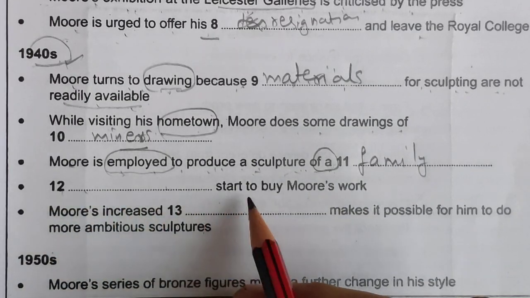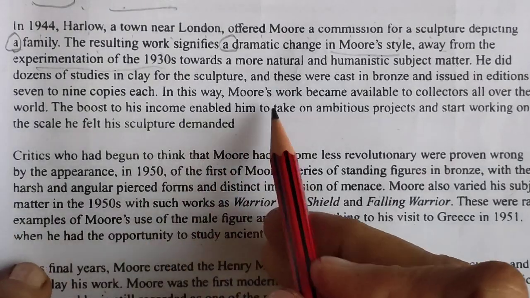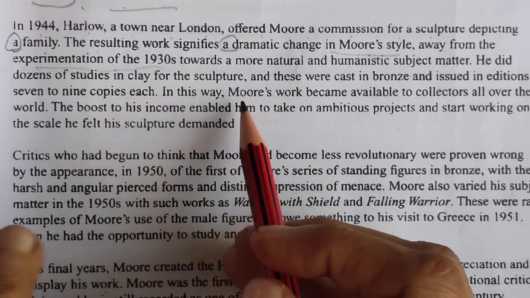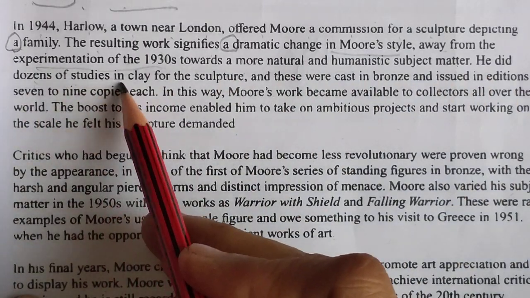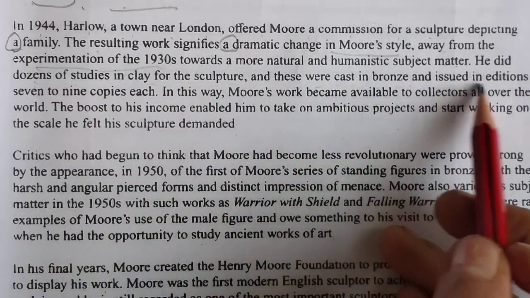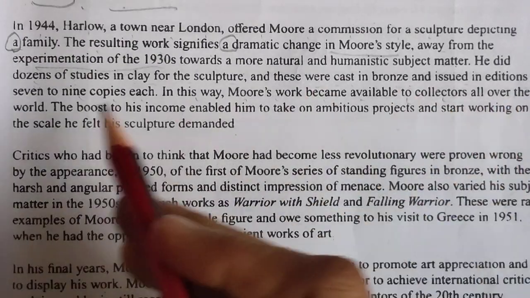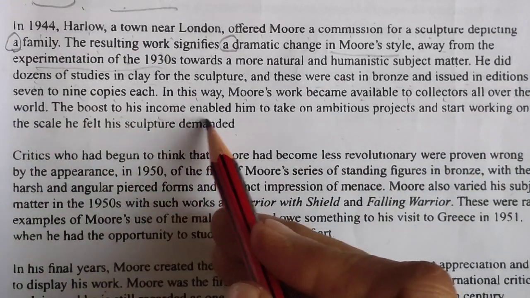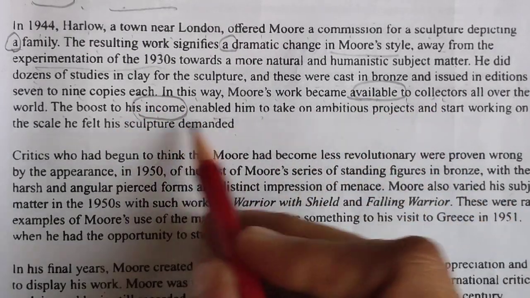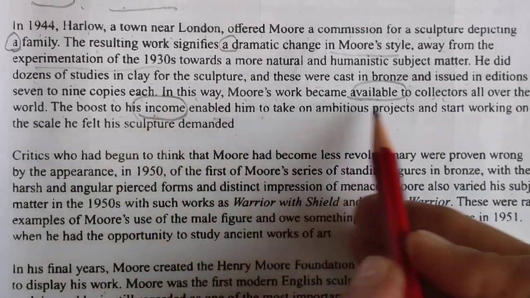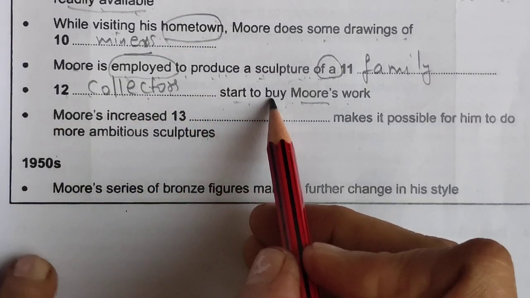Next, dash start to buy Murray's work. More natural subject matter. He did dozens of studies in clay for sculpture. Those were cast in bronze, issued in editions of 7 to 9 copies each. In this way, Murray's work became available to collectors all over the world. This boost to his income enabled. So income is there. It means collectors are buying his work. So income was coming through collectors. It means they were buying it. So collectors, you can use it. I have written collectors start to buy Murray's work.